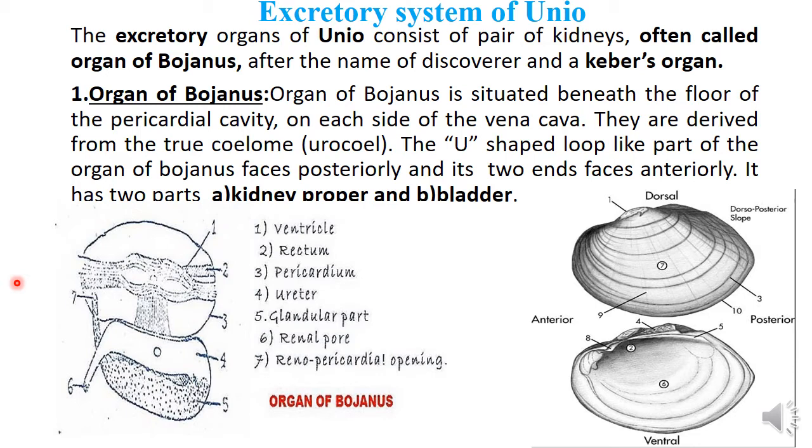And these end products formed from the protein are very harmful and toxic for the body of any living organism. So they need to be eliminated from the body so that there may not be any risk in the body. So the process of elimination of these nitrogenous waste products like urea, ammonia, uric acid, etc. from the body of any living organism is known as excretion.